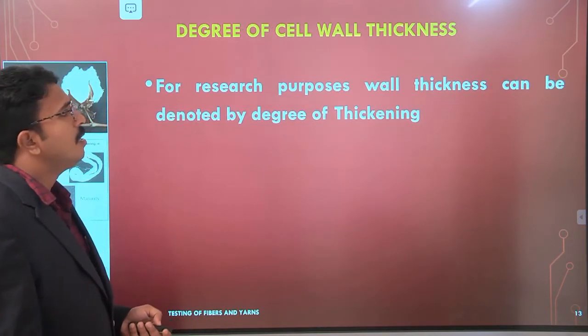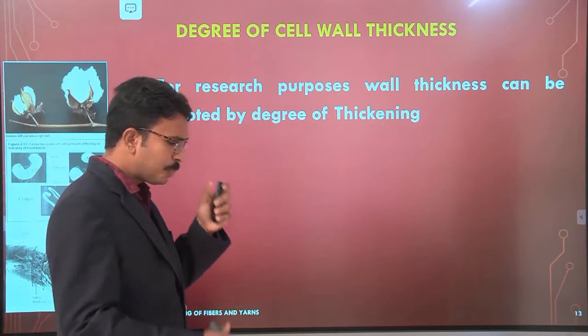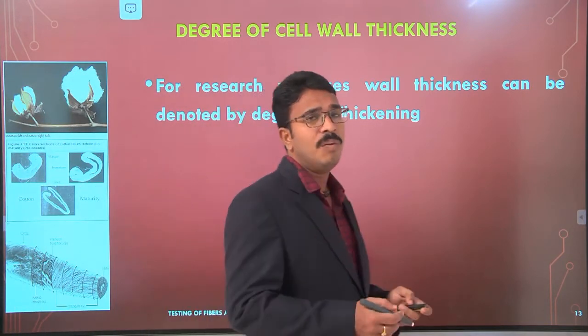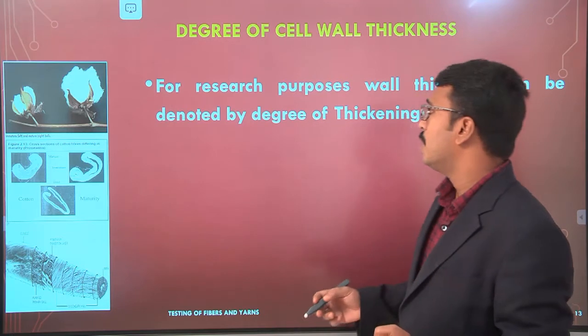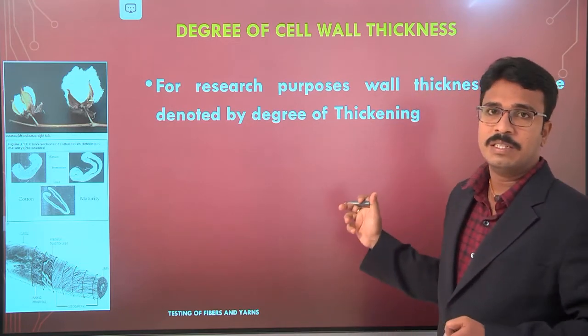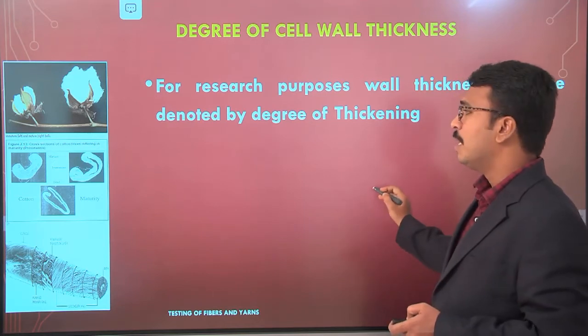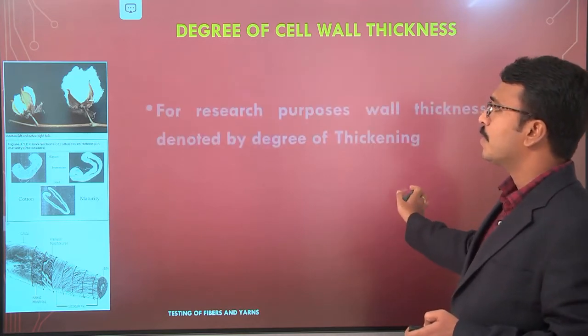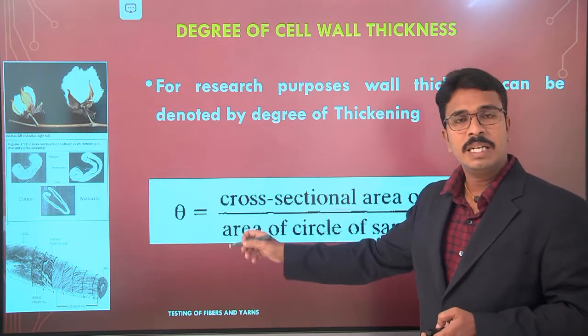Okay, and if you look at this cell wall thickness, it can be denoted by the degree of thickening, and it can be represented with the letter theta.